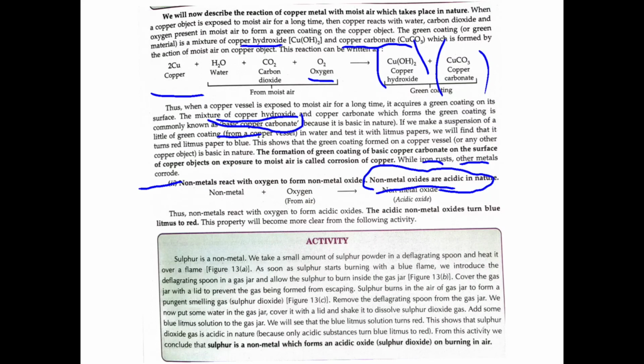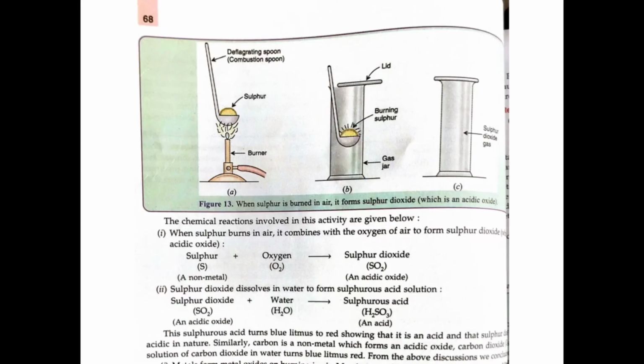So we are taking a small amount of sulfur powder, then we are heating. So we are heating, and what happens is it will be burning. Once it is burning, we are directly collecting this gas. So we will be obtaining sulfur plus oxygen, that means burning. So sulfur dioxide is obtained.